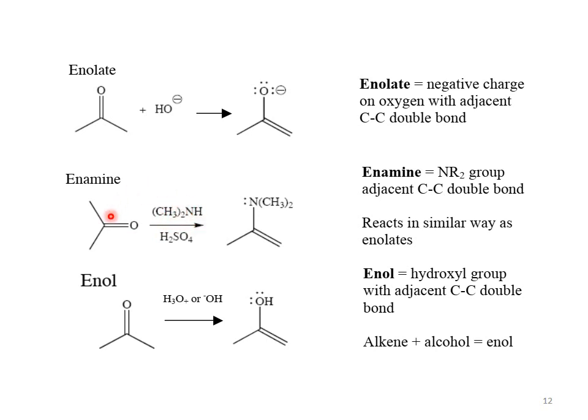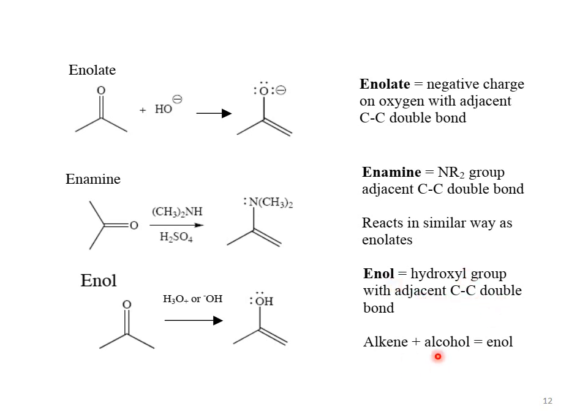Enamine. When the carbonyl compound is treated with a primary amine or a secondary amine, then nucleophilic direct attack occurs. The lone pair of the nitrogen will attack at the carbonyl carbon and the bond between carbon and oxygen shifts toward the oxygen. As a result, we obtain this type of enamine product, bearing a nitrogen atom adjacent to the carbon-carbon double bond. Enamine, NR2 group adjacent to carbon-carbon double bond. Enamine reacts in a similar way as enolates. The working principle of enamine is the same as the working principle of the enolate. Enol.